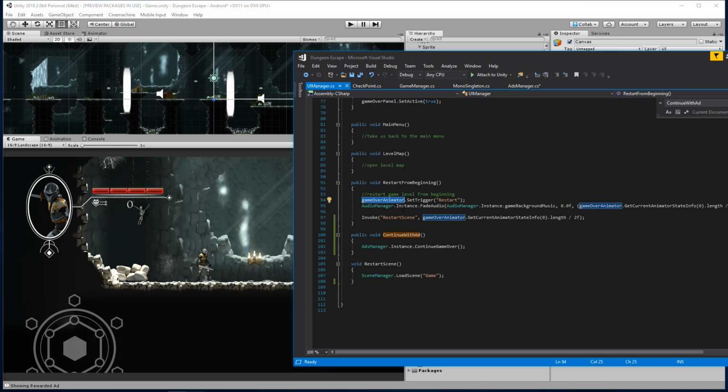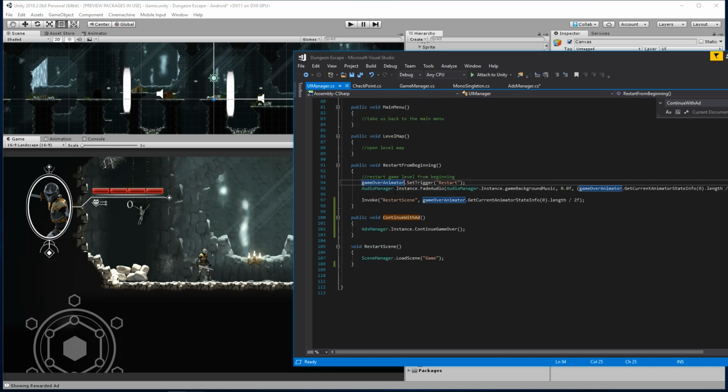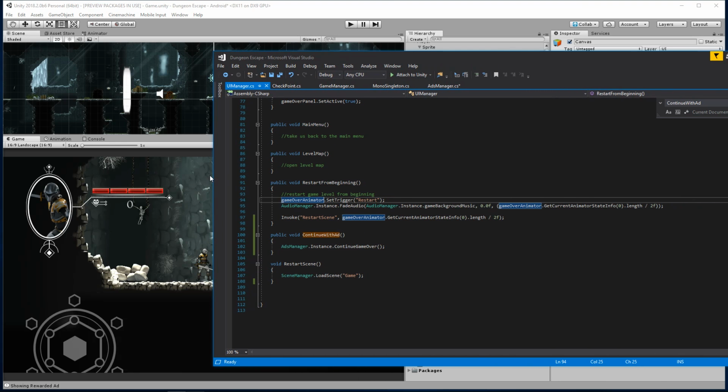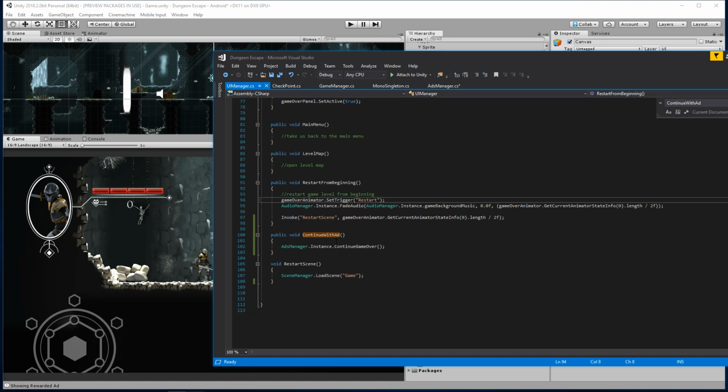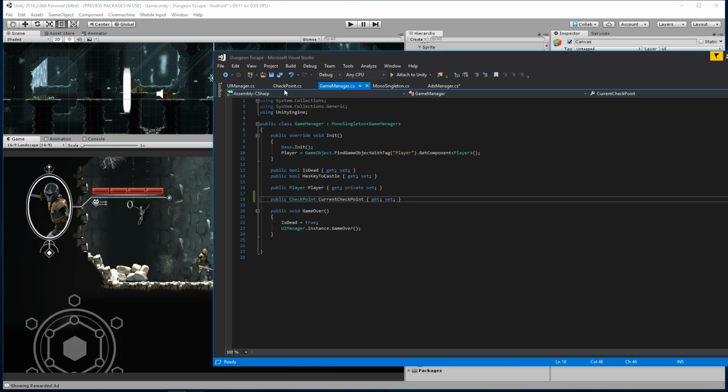So let me see here. And then we'll go ahead and fade out the audio as well. So I created this audio manager with a fade function that is going to allow us to fade out the audio. Let's see here. Okay, we should be able to use this. Restart from beginning. We have a continue with ad, which is going to call that. So then here we should be able to just use this stuff here. So we'll use the continue one.